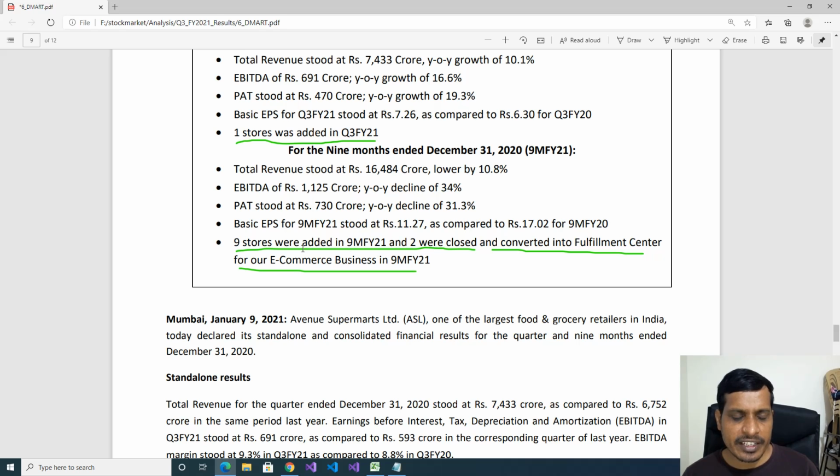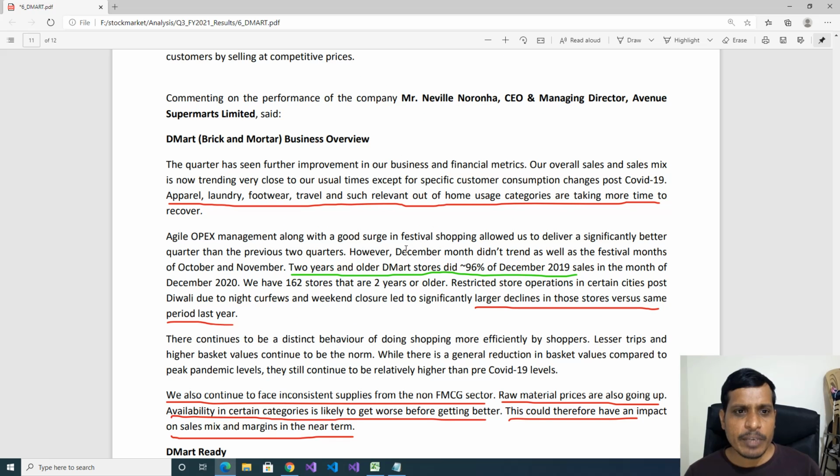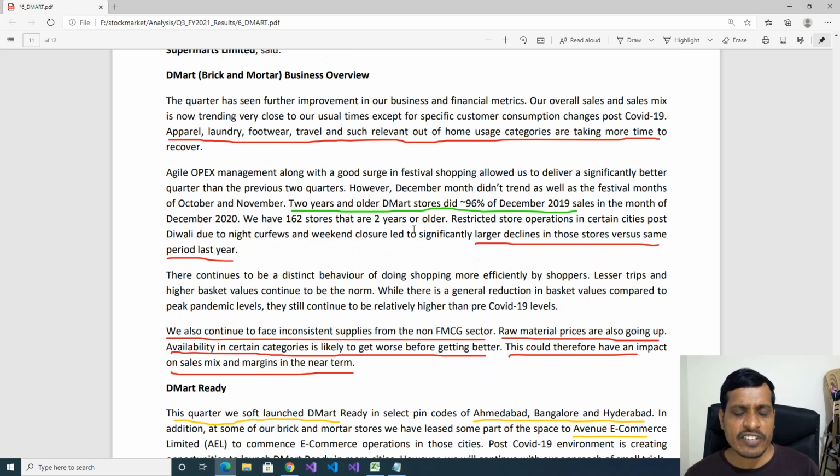That means in 9 months period they opened 9 stores. Now we'll see DMart business overview. Here these points are very important to analyze future business of DMart. Here the quarter has seen further improvement in our business and financial metrics. Our overall sales and sales mix is now trending very close to our usual times, except for specific customer consumption